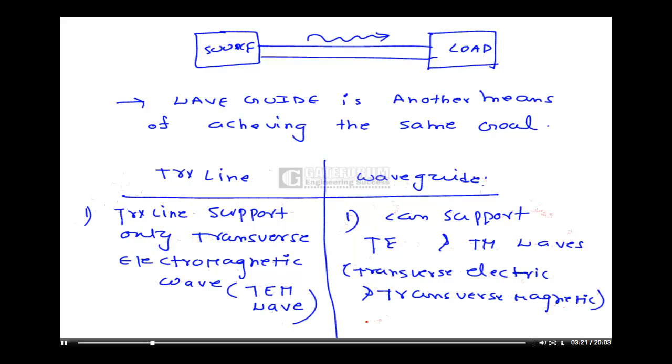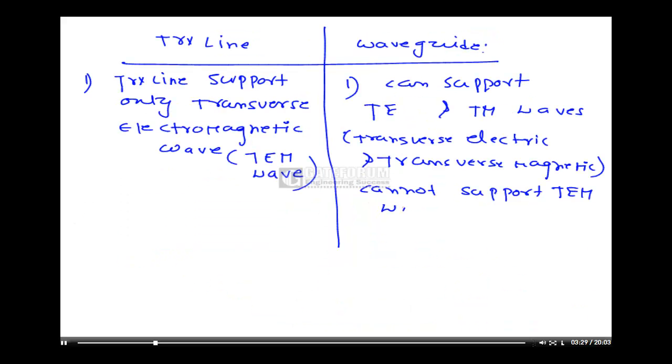It cannot support TEM waves. We will discuss later the actual meaning of TE wave, the actual meaning of TM, and the actual meaning of TEM. This is the first difference.